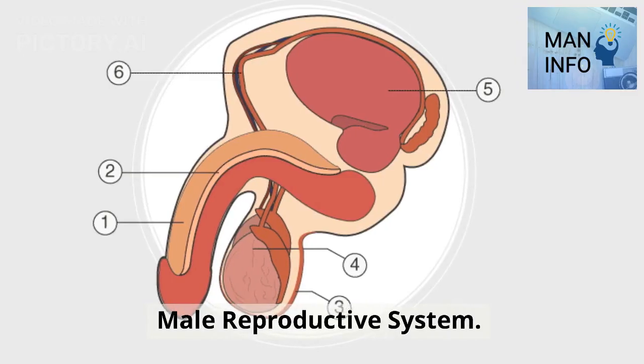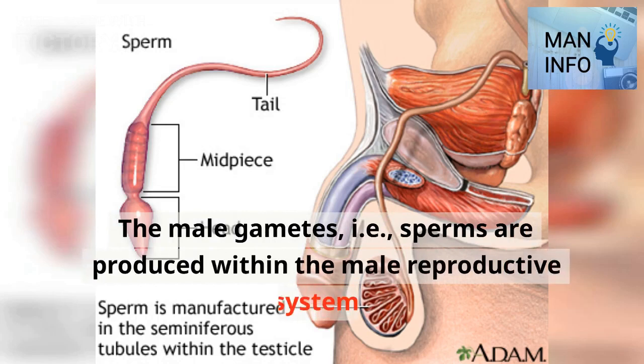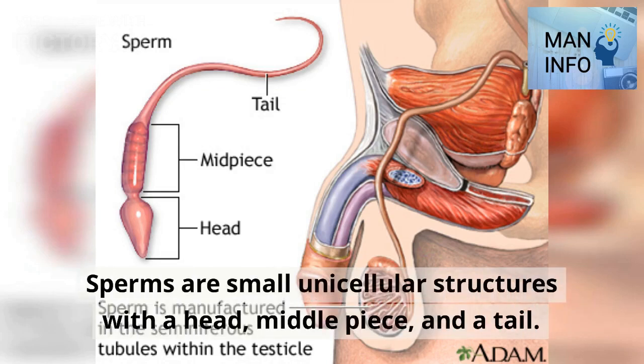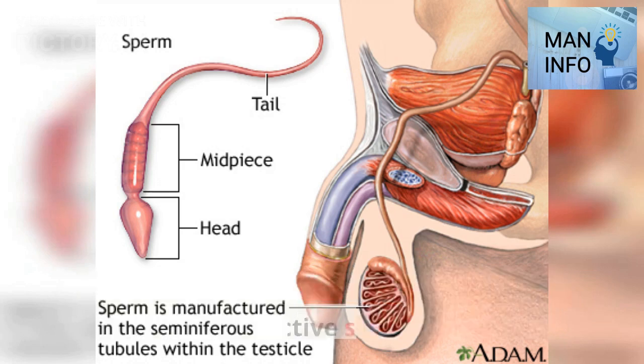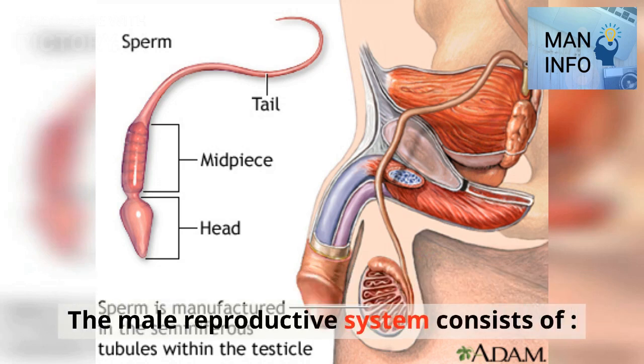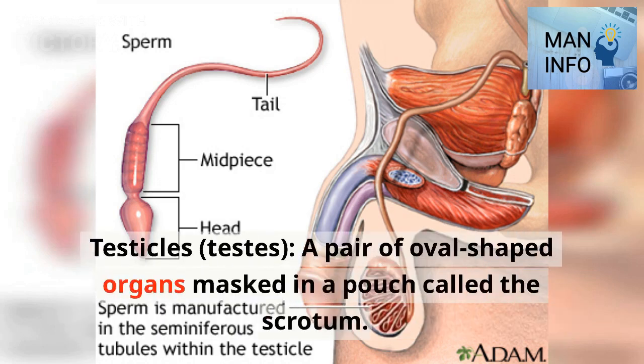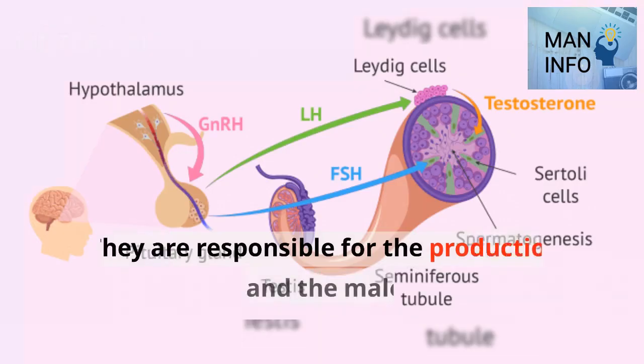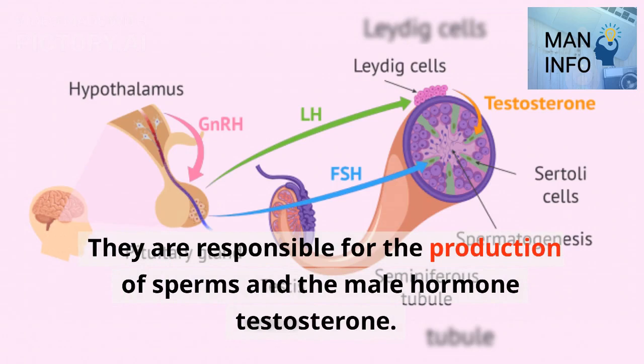Male reproductive system. The male gametes, i.e., sperms, are produced within the male reproductive system. Sperms are small unicellular structures with a head, middle piece, and a tail. The male reproductive system consists of testicles, testes, a pair of oval-shaped organs masked in a pouch called the scrotum. They are responsible for the production of sperms and the male hormone testosterone.